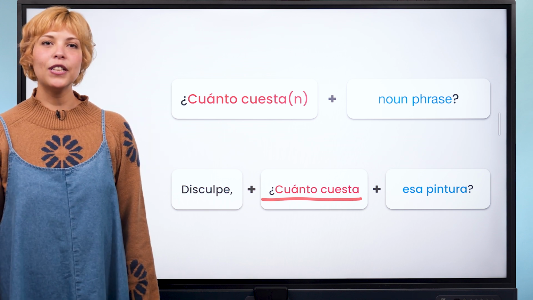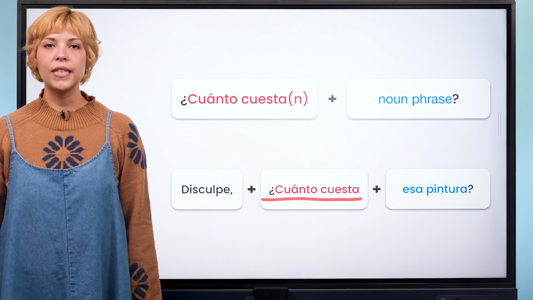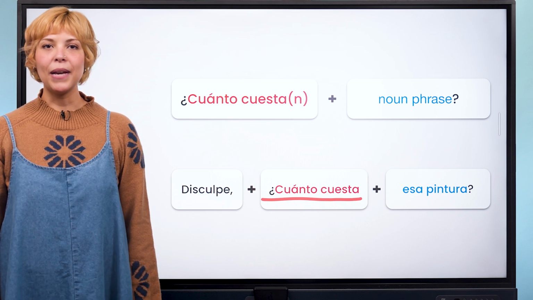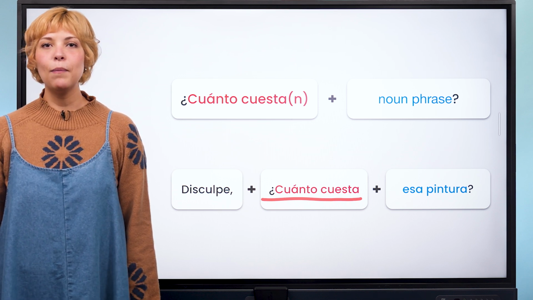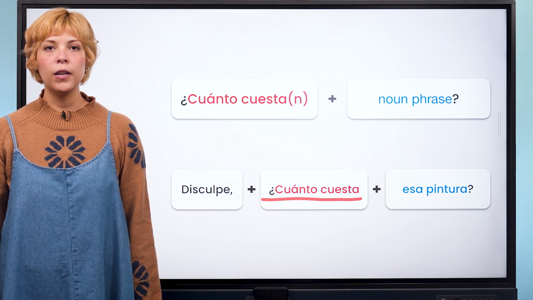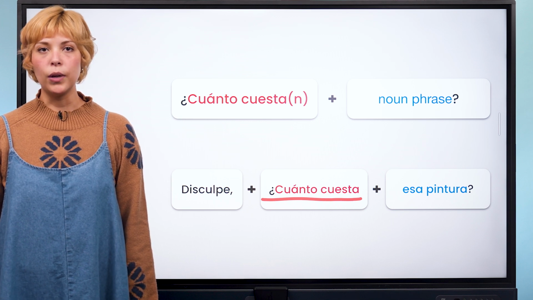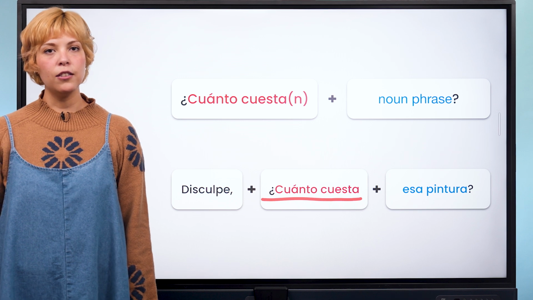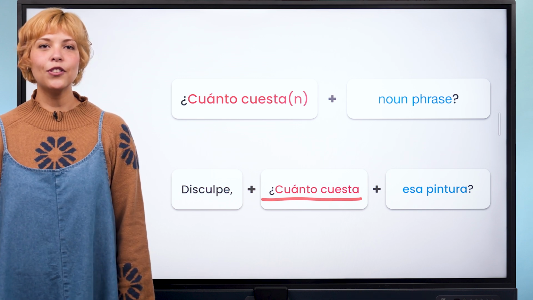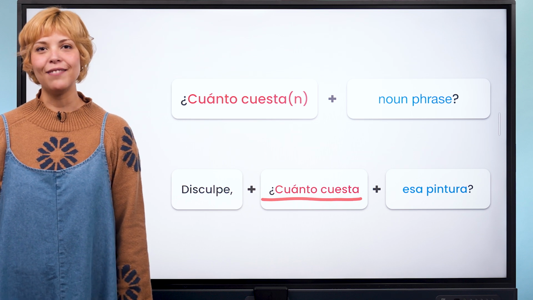Next is the demonstrative adjective esa, meaning that. The last word of our sentence is pintura, meaning painting. Since it is a feminine singular noun, esa is the correct demonstrative adjective. So, the full sentence, disculpe, ¿cuánto cuesta esa pintura?, means excuse me, how much does that painting cost? Now you can use this structure to ask about the price of anything when shopping in any Spanish-speaking country.